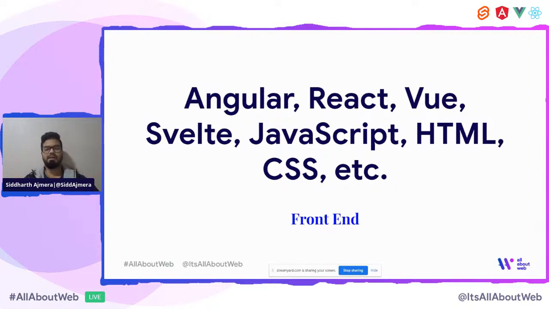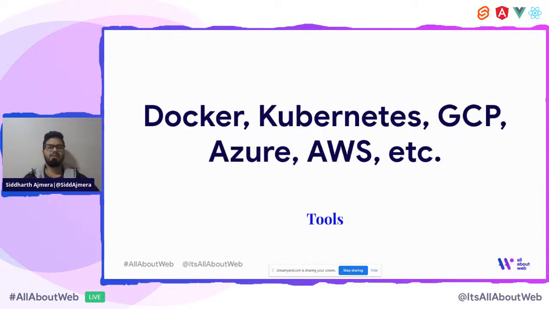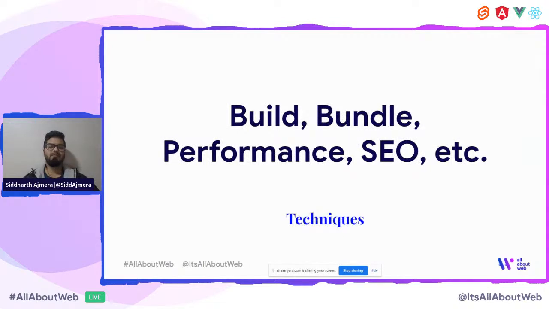So we have different tracks for things like front end, wherein we talk about Angular, React, Vue, Svelte, and HTML, CSS, and JavaScript. And then we also have a backend track wherein we talk about Node.js, Deno, Python, Go, Java, PHP, etc. And then we have a session for tools like Docker, Kubernetes, GCP, Azure, and AWS. And we also talk about techniques like build, bundle, performance, and SEO.